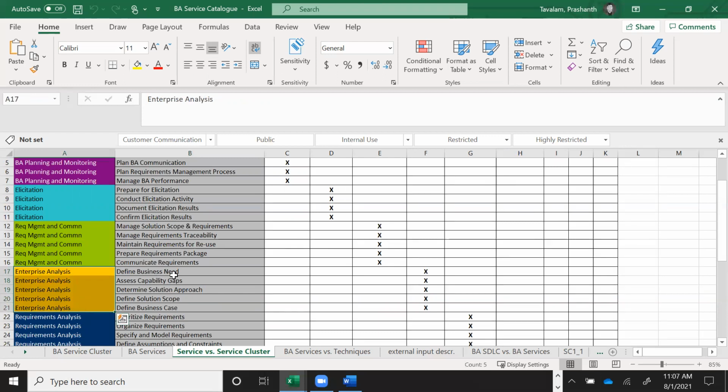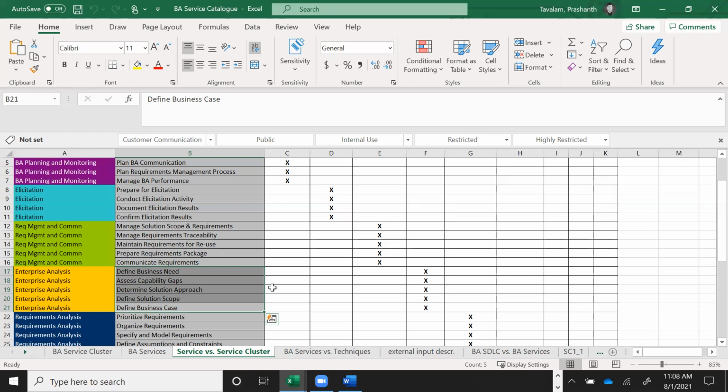Enterprise analysis is how do I understand what the entire organization needs? What are they trying to readjust? So can I work with the business architect? Can I work with the enterprise level architecture team in order to change the entire IT landscape of that particular company? So defining business needs, capability gaps, solution scope, then building a business case. The business case so that you can ask for investment, so that you can say that you want to work on a project in order to solve these problems.